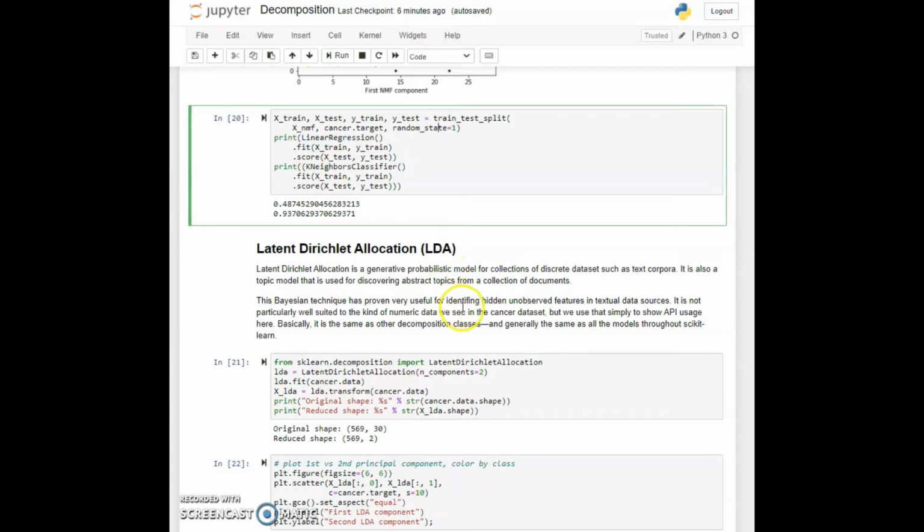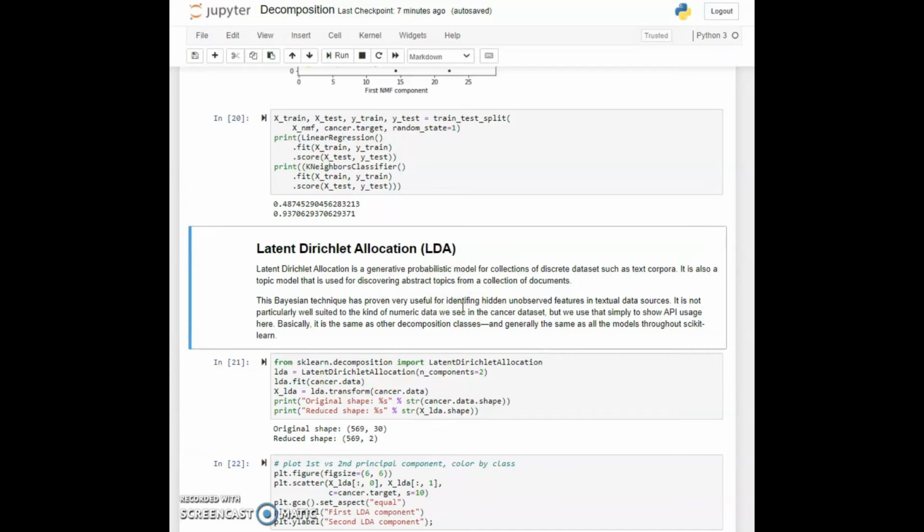Another technique that we have for dimensionality reduction or decomposition is called LDA, latent Dirichlet allocation. LDA creates probabilistic models for a dataset. The idea is that you will do a sort of transition states between different observations and construct artificial dimensions out of that. The math is a bit more complicated, but it can be useful for certain categories of problems. Again, this is something that is often used in document processing or textual analysis.